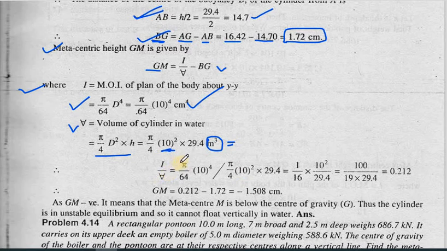So I by V is pi by 64 into 10 to the power 4, divided by the submerged volume pi by 4 into 10 to the power square into 29.4. This whole value minus the BG value, which was coming out to be 1.72 centimeters. So the final answer is minus 1.508. Since it is coming out negative, that means M is below.